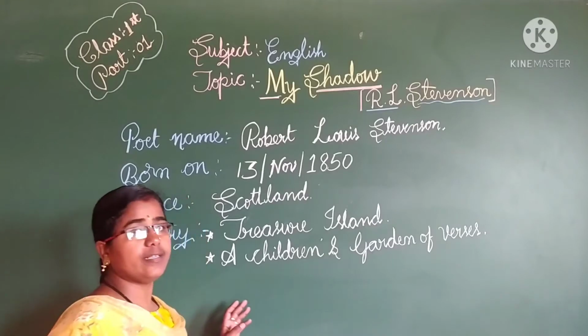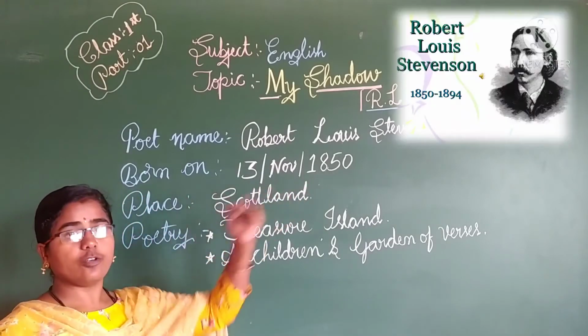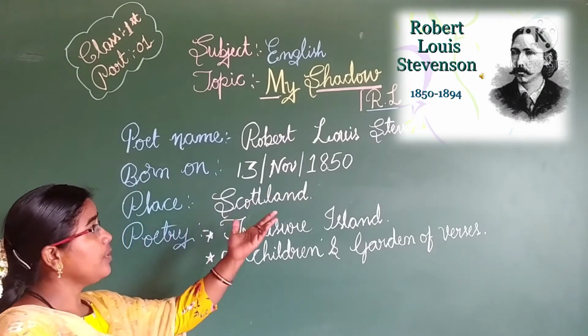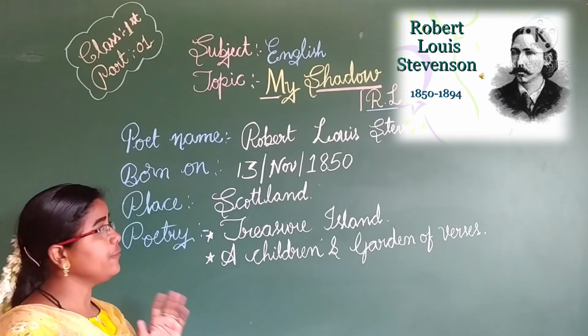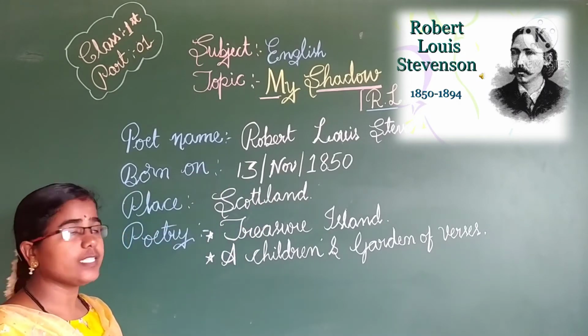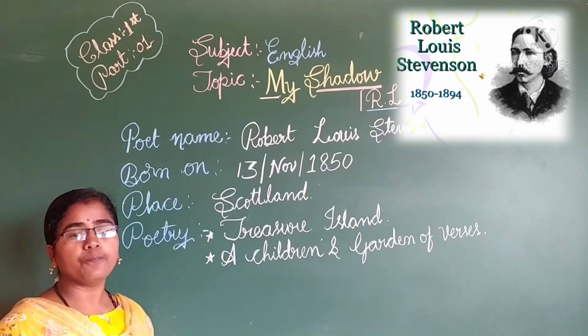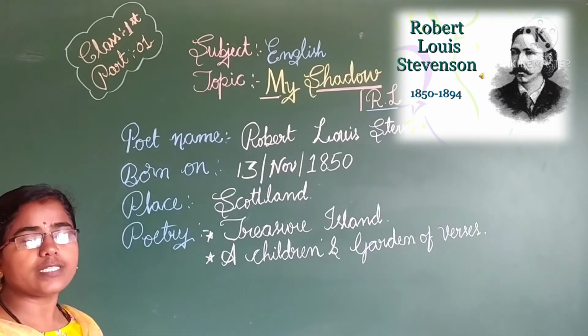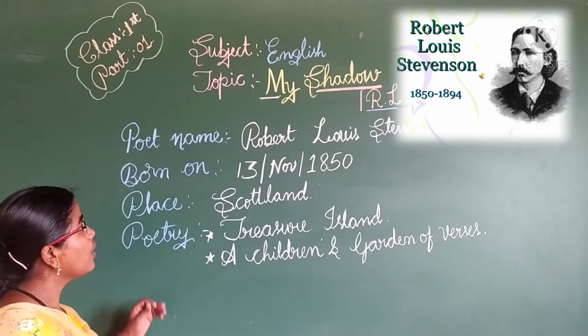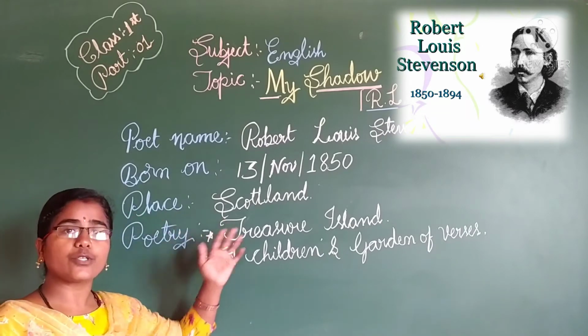Yes, children, you can see the photograph of the poet. The poet is R.L. Stevenson. His full name is Robert Louis Stevenson. He was born on 13th November 1850. He died on 5th December 1894. His birthplace is Scotland.